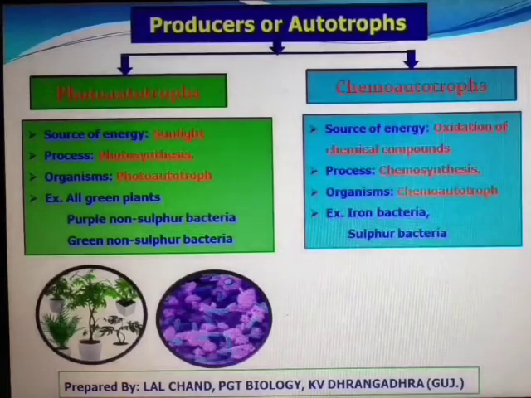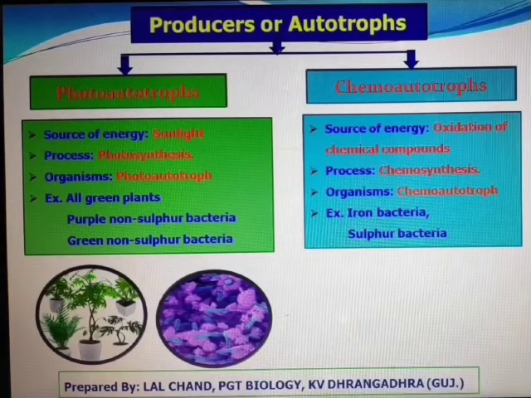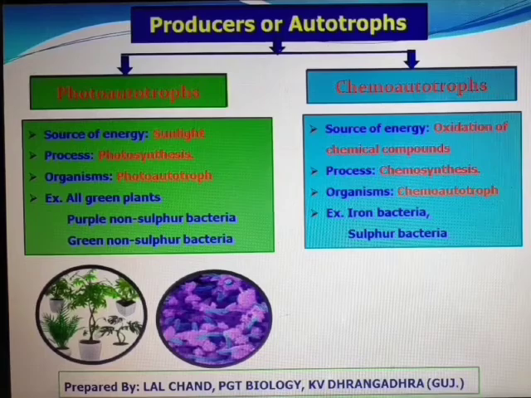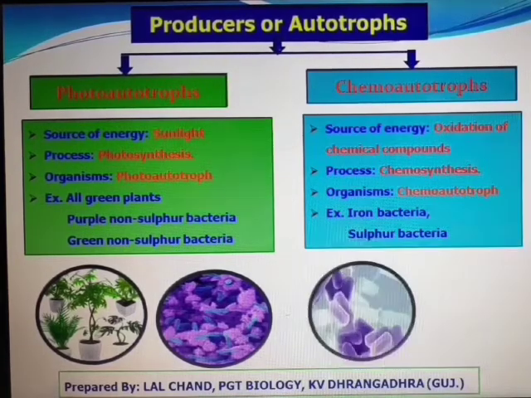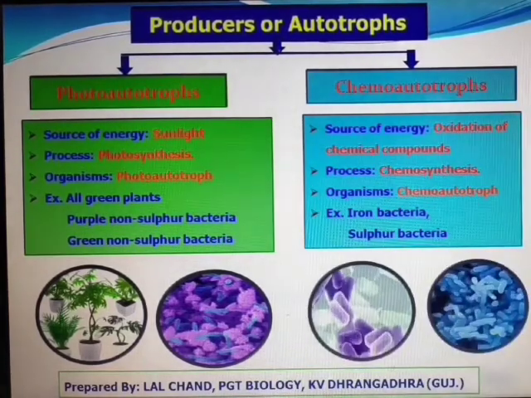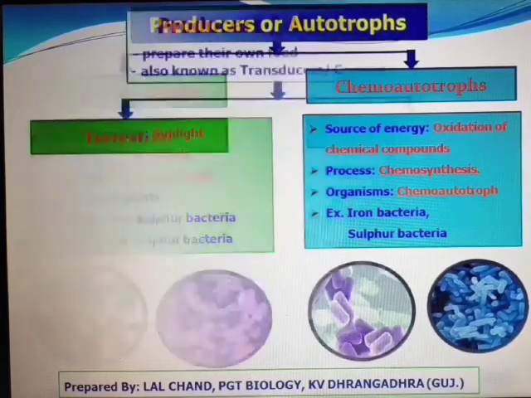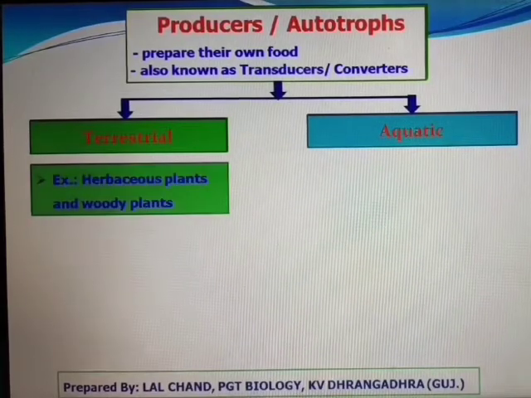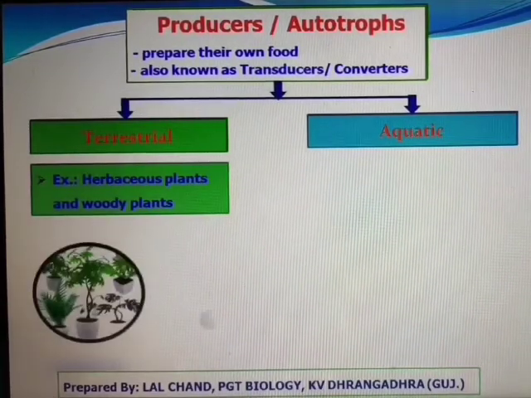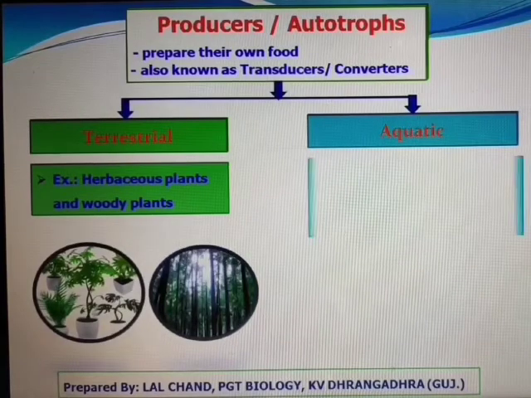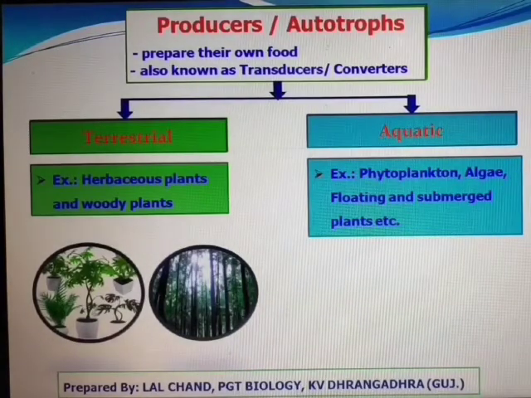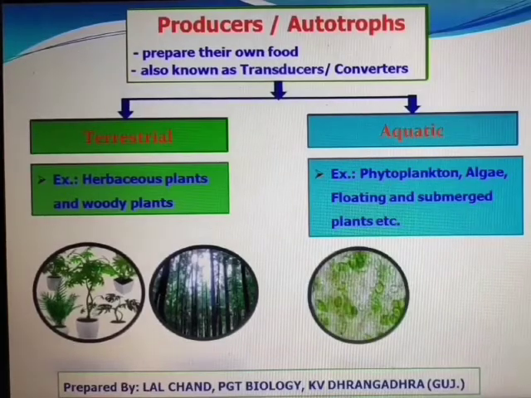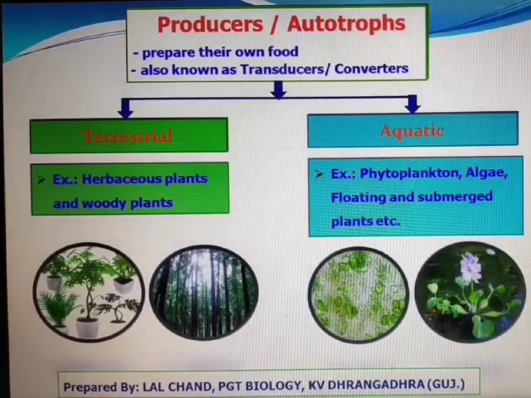Chemoautotrophs use the energy from chemical compounds. The process is known as chemosynthesis. And examples are iron bacteria and sulfur bacteria. Some of the examples of autotrophs from terrestrial habitats are herbaceous plants and woody plants. In aquatic habitat, examples are phytoplankton, algae, floating and submerged plants.